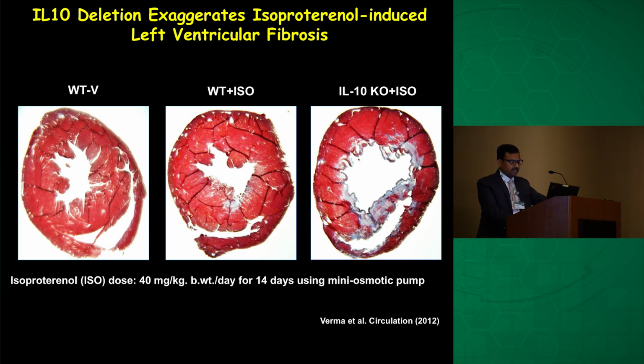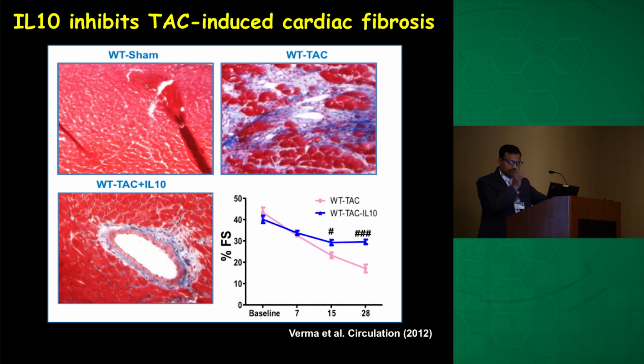So we took wild-type mice and induced TAC. We wanted to know whether this effect was only with isoproterenol or also with other heart failure models. And we found that when we injected interleukin-10 in the mice after TAC, the TAC-induced cardiac fibrosis was significantly inhibited by interleukin-10, and it also improved cardiac function. This was a very significant finding for us, and we wanted to pursue the molecular mechanism of how IL-10 regulates this process.